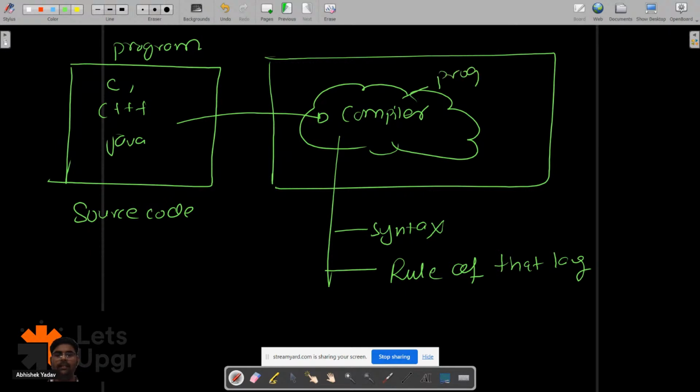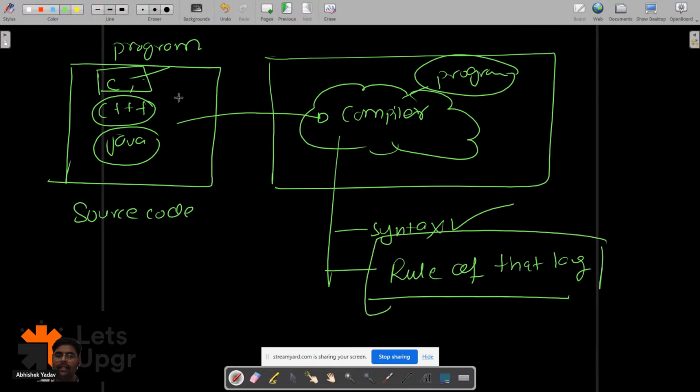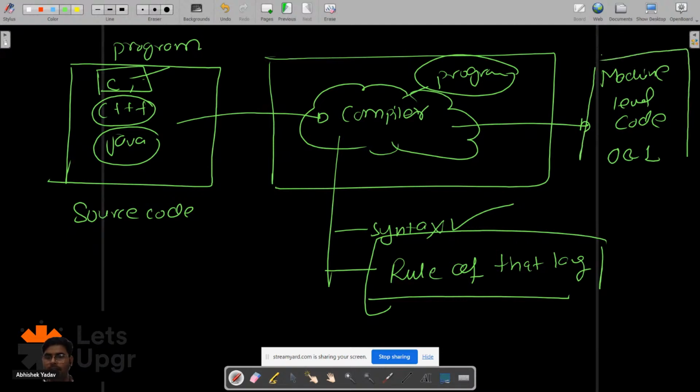Basically the compiler is what? It is a program, right? So we have different compilers, okay? We have a compiler for C language, a different compiler for C++ language, and a compiler for Java and Python, all right? So here basically we are focusing on the C language. For C we have a compiler that will check the syntax and the rules of the language. After that, it converts the human understandable format code to a machine level code, okay? To a machine level code that is in 0 and 1 format.